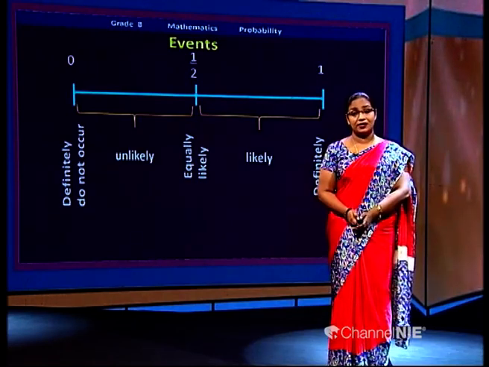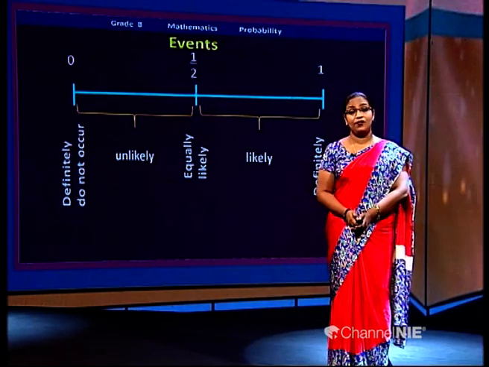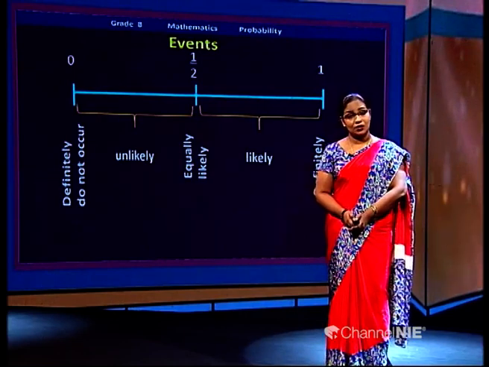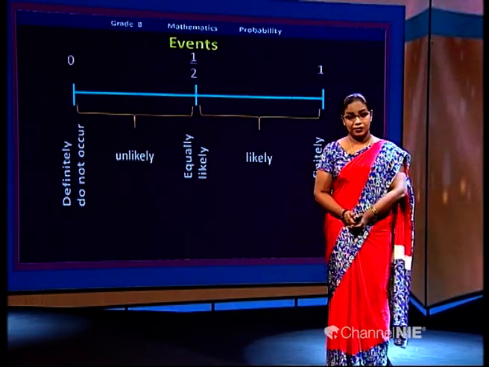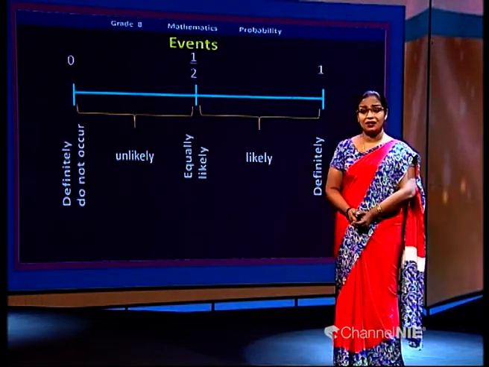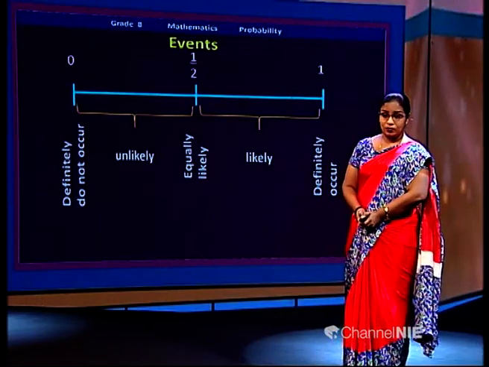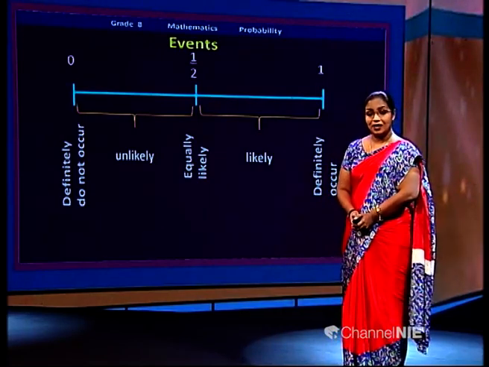If it definitely does not occur, 0 marks will be given. If it definitely occurs, the mark will be 1. If the possibility of happening and not happening is the same, if the event is equally likely, you can give half marks.